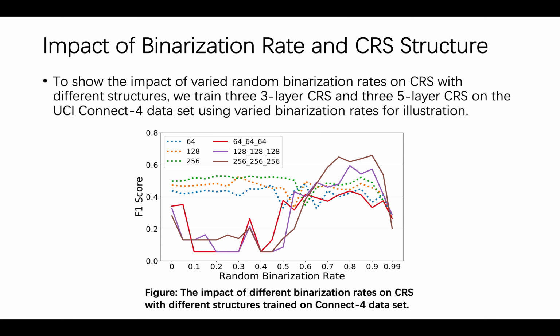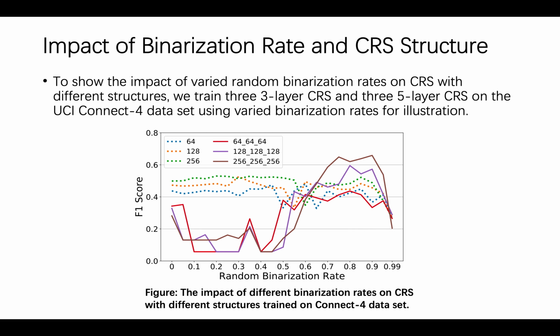To show the impact of varied random binarization rates on CIS with different structures, we train 3 3-layer CIS and 3 5-layer CIS on the UCI Connect-4 dataset using varied random binarization rates for illustration. The result is shown in the figure. The legend labels show the number of nodes in each middle layer. For example, 64 represents 3 middle layers and each layer has 64 nodes.